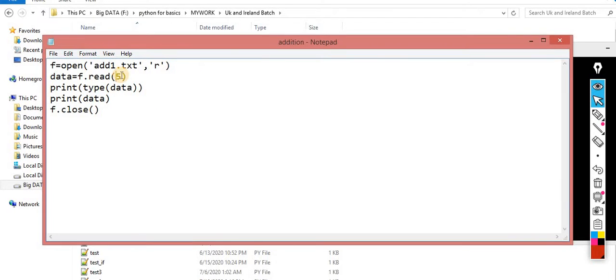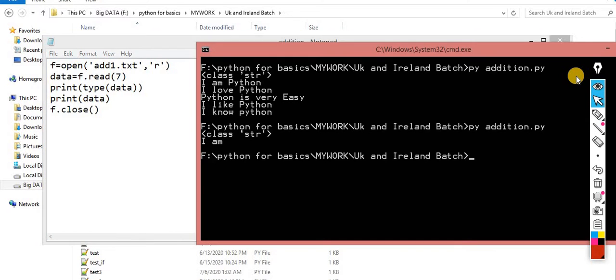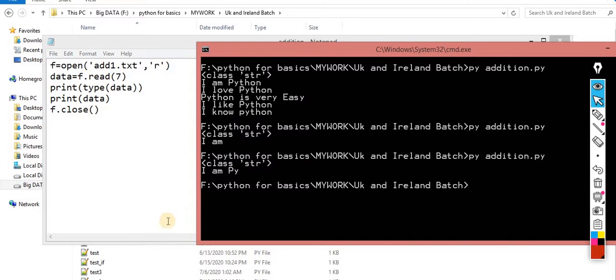Okay, if I make it 7, now you can check it out. It will read only 7 characters. Now you can understand this scenario better: 0, 1, 2, 3, 4, 5, 6. Now the cursor is blinking over here. So this is the second case, read: the number of characters that you want to read from this file. The file name is abc add.1txt.